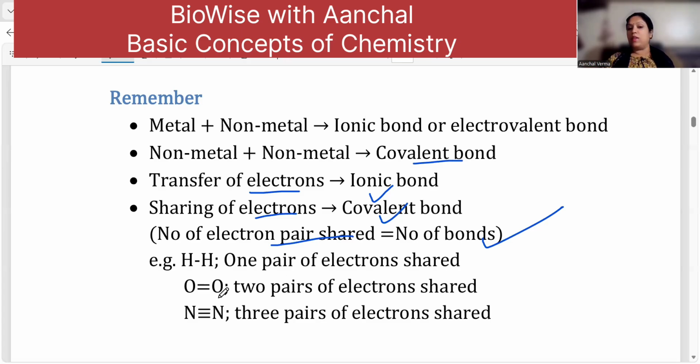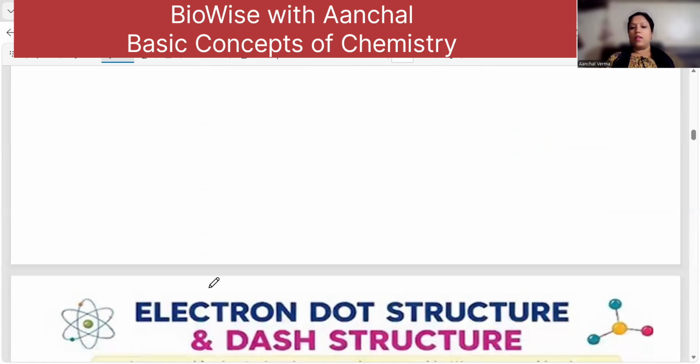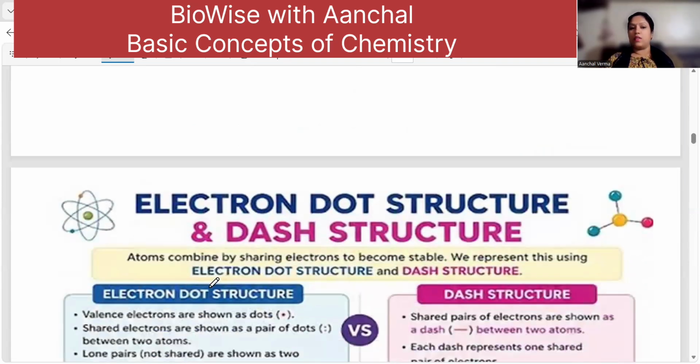So that is why one bond represents one electron pair shared. Okay, coming to the next, that is electron dot structure and dash structure. Now atoms combine by sharing electrons to become stable. We represent this by electron dot structure and dash structure.